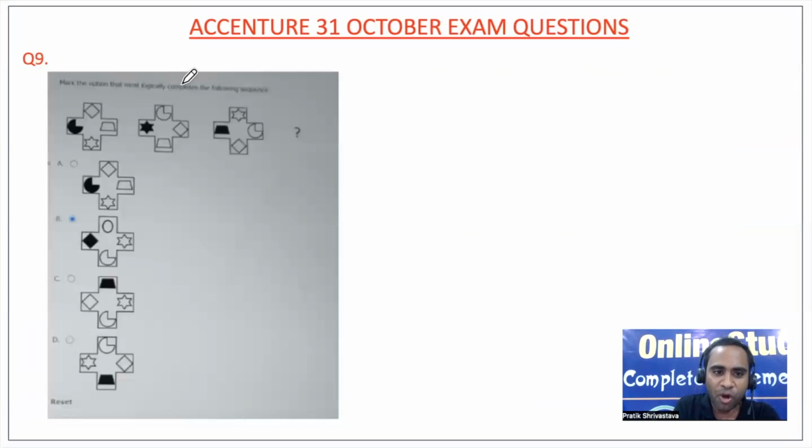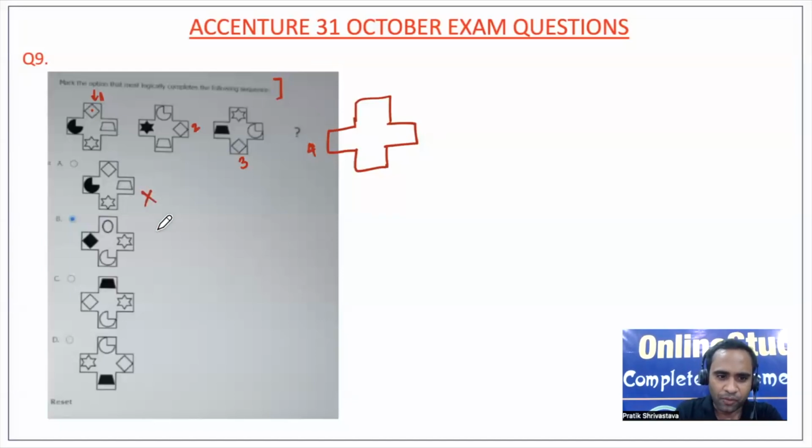Now mark the option that most logically completes the following sequence. So we'll try to analyze what is happening. You see this particular figure, you can say a rectangle or parallelogram, whatever you say. It was in the first position, and now it has come to the second position, and then the third position. So it is very clear that in the next diagram it will go to the fourth position. For the fourth position, we have only two places, either B or C.